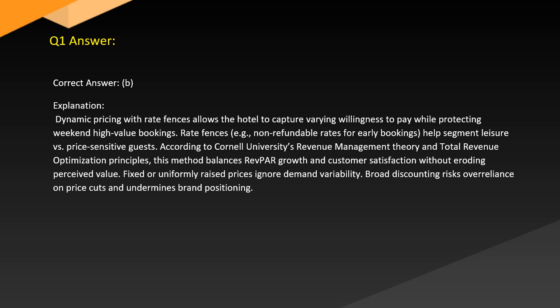According to Cornell University's revenue management theory and total revenue optimization principles, this method balances RevPAR growth and customer satisfaction without eroding perceived value. Fixed or uniformly raised prices ignore demand variability. Broad discounting risks over-reliance on price cuts and undermines brand positioning.